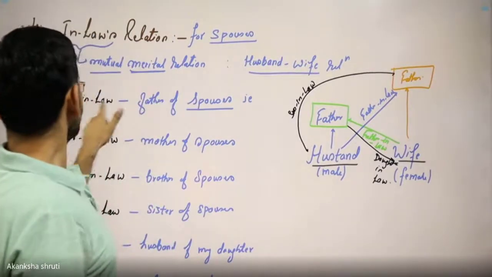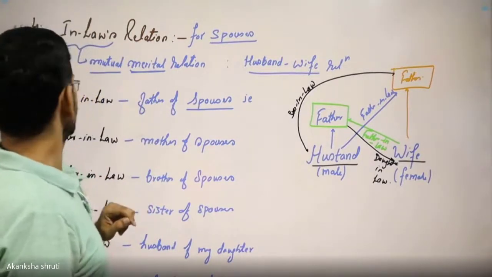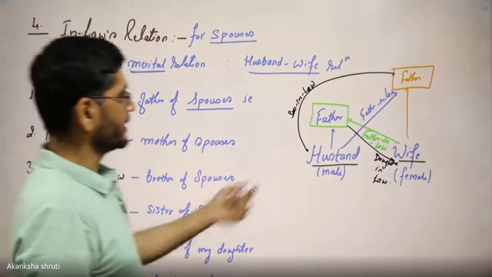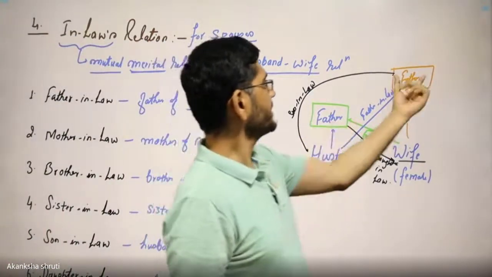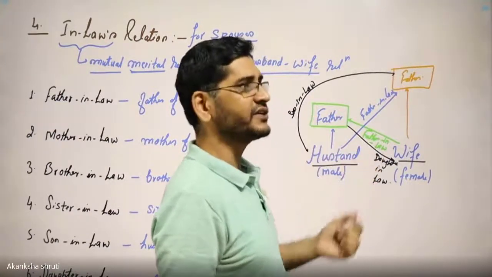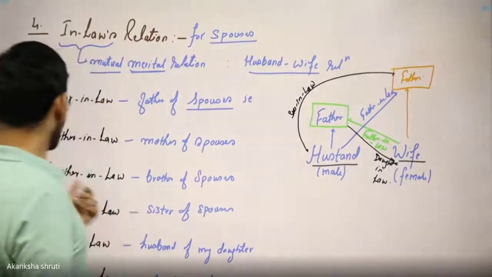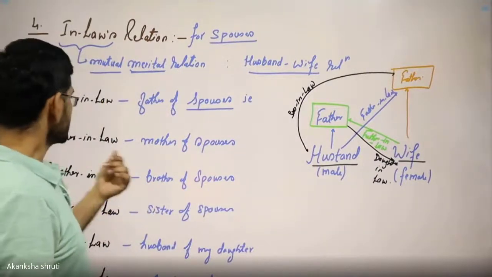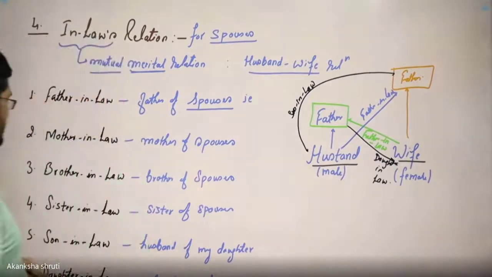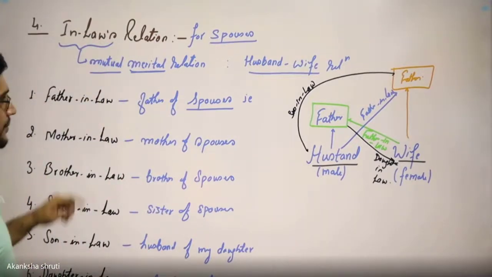So this is the father-in-law relation. The next one is mother-in-law. In place of father, if there is mother, then the mother-in-law relation arises. So it is the mother of the spouse. The next one is brother-in-law.